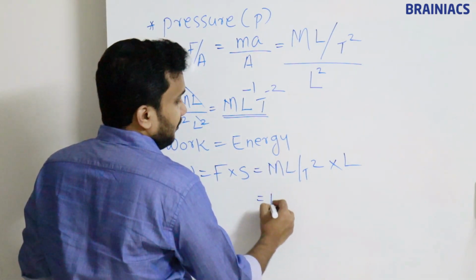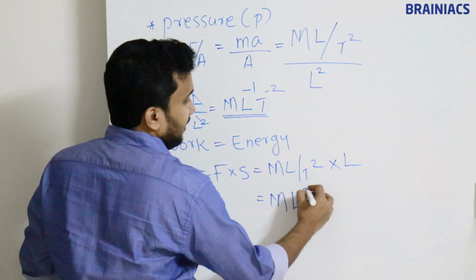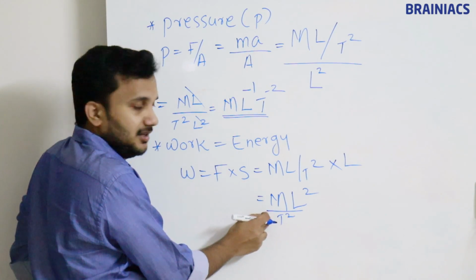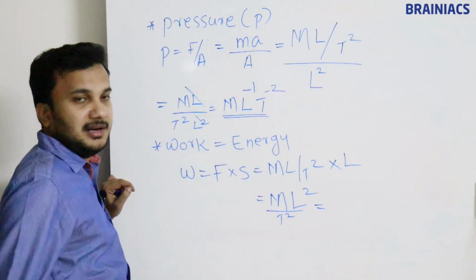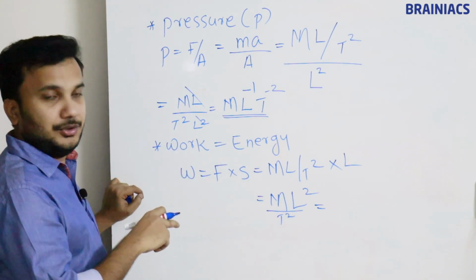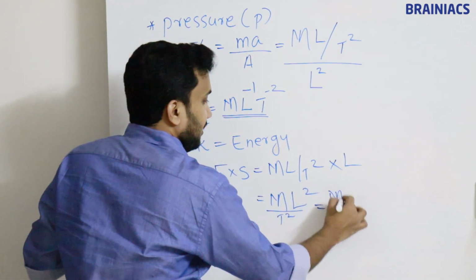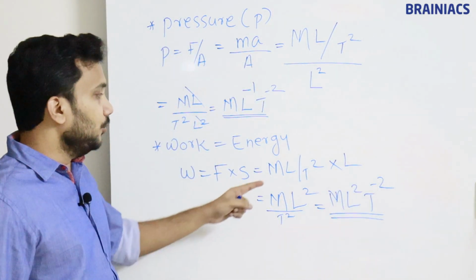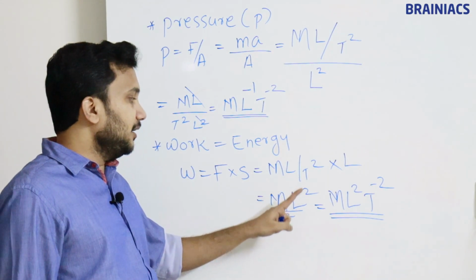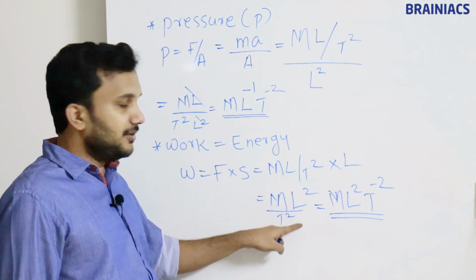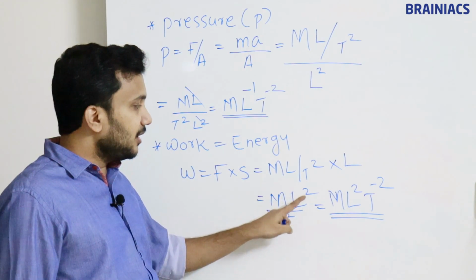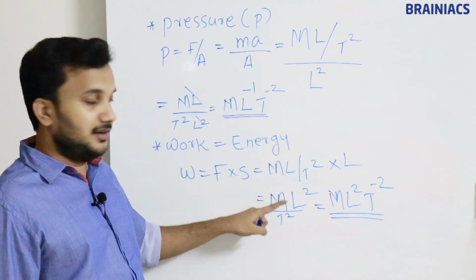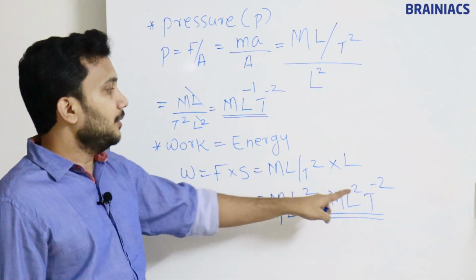So how will the formula come? L is multiplied with this L, giving ML square, with denominator T square. Next, if you are rearranging the formula, the denominator is going to the numerator, so the formula changes to ML² T^-2. If you are taking a parameter from numerator to denominator, L² becomes L raised to minus 2. If you are taking from denominator to numerator, the sign becomes minus.